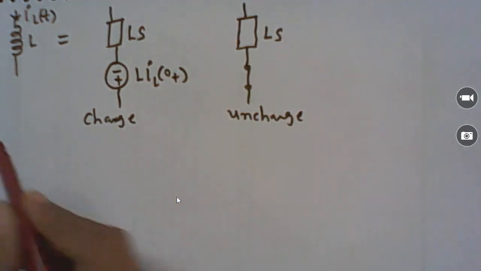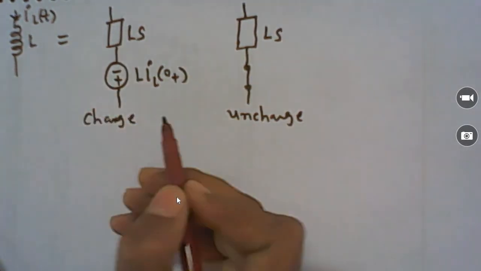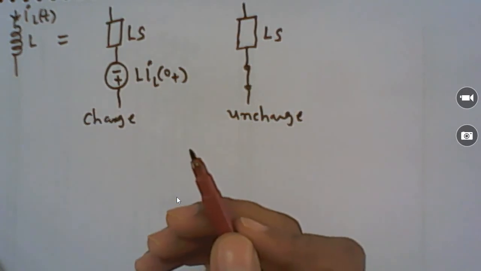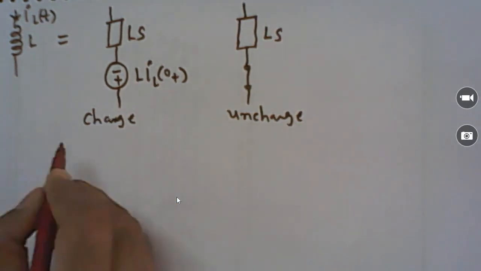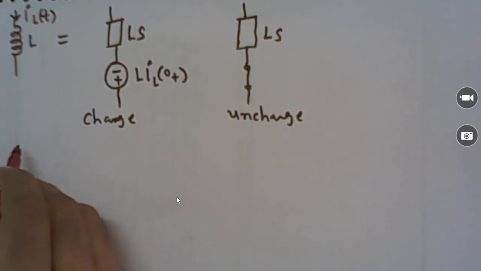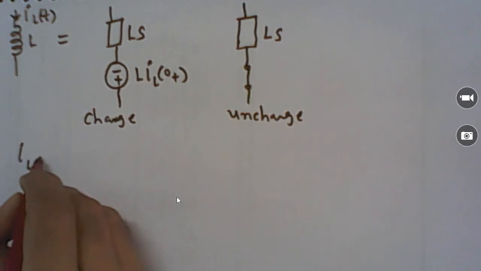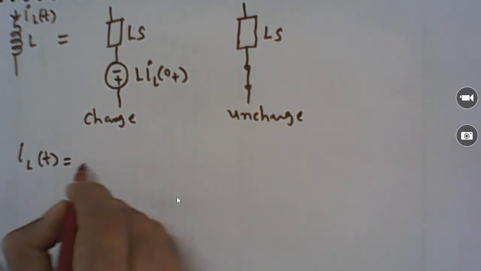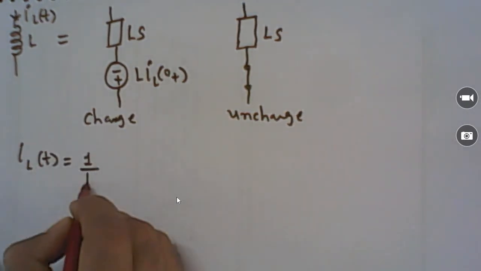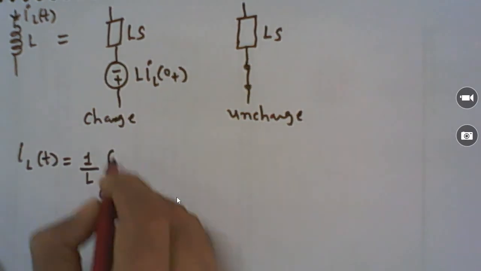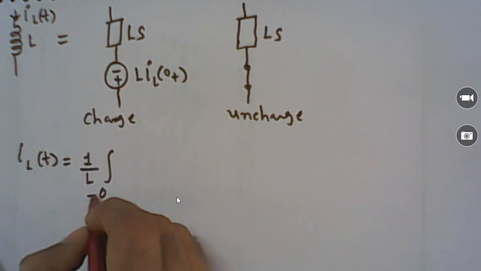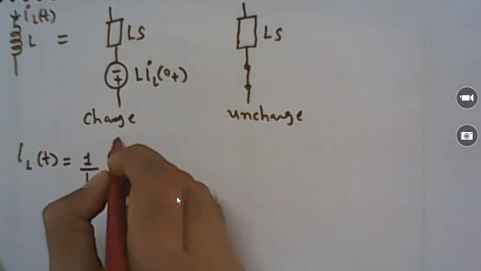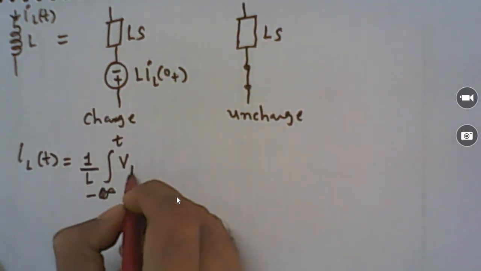Now we have replaced it with a series circuit. We can also replace it with a parallel circuit. In an inductor, the current passing through it can be defined as 1 upon L times the integration from minus infinity to t of VL(t) dt.